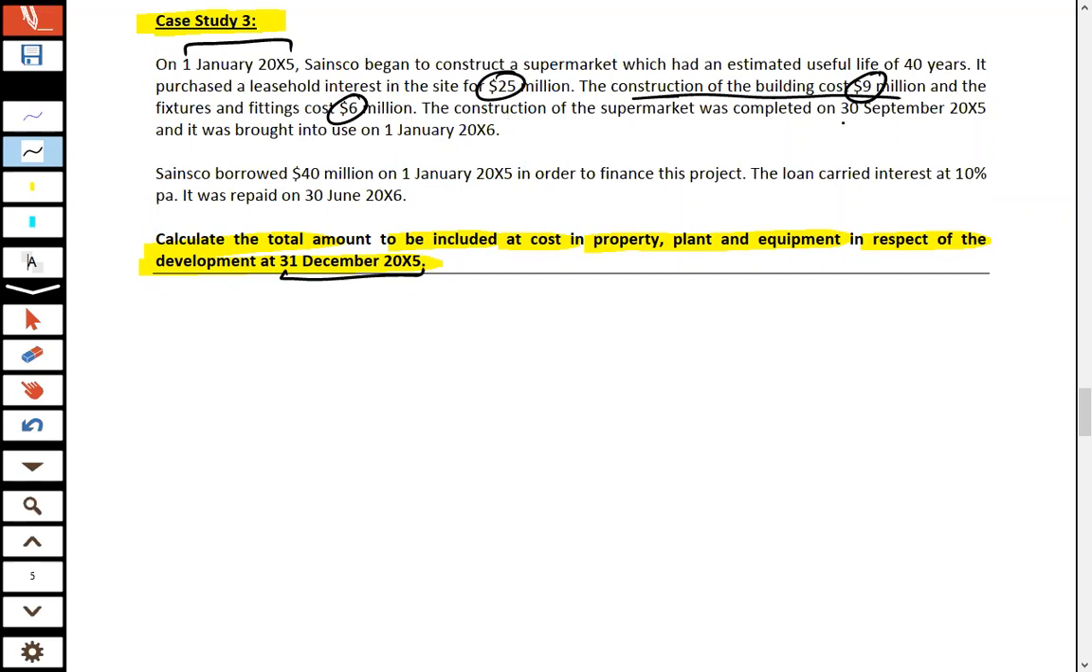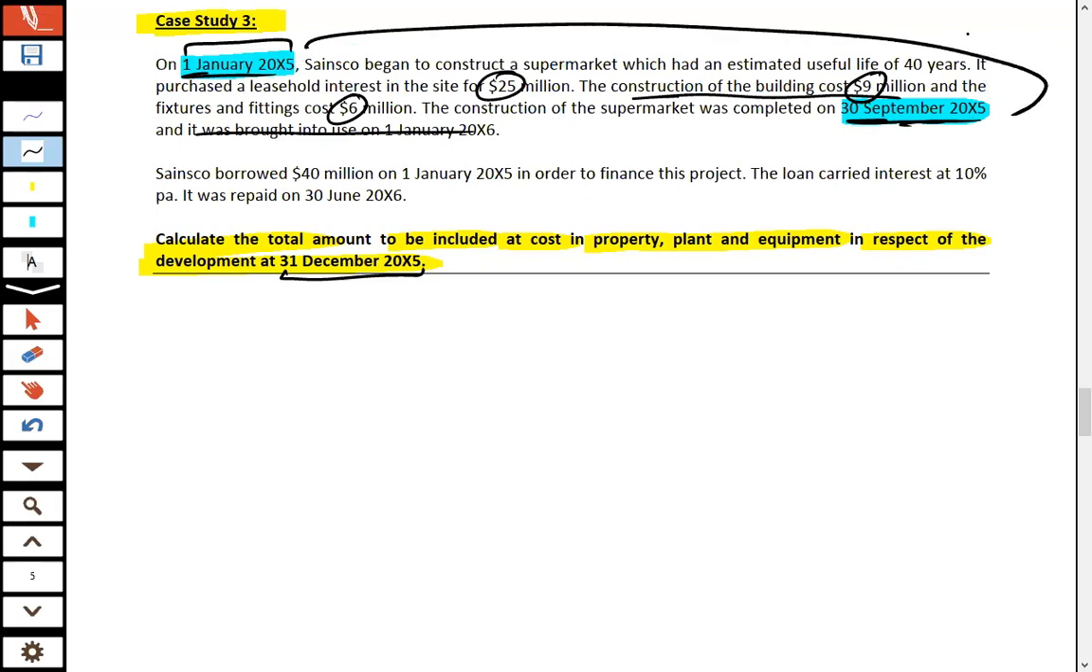The construction of the supermarket was started on 1st Jan 2005, completed on 30th September 2005, and brought into use on 1st Jan 2006. We are not actually bothered about the use of the asset. The important date is the construction time period, from when construction started to when it was completed. That is effectively a time period of 9 months.